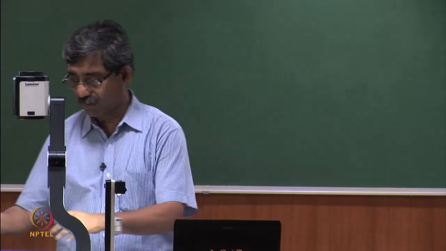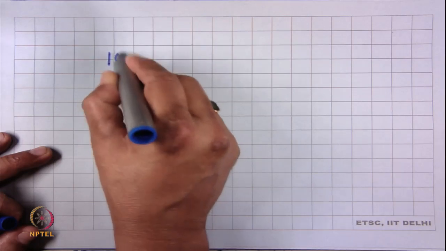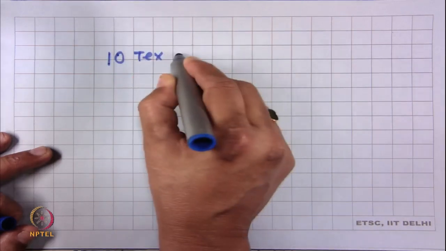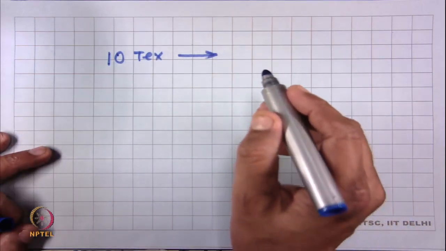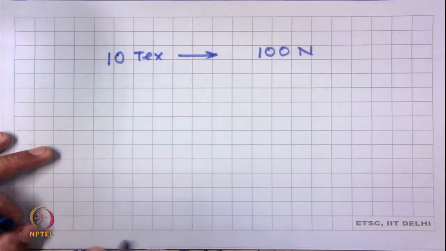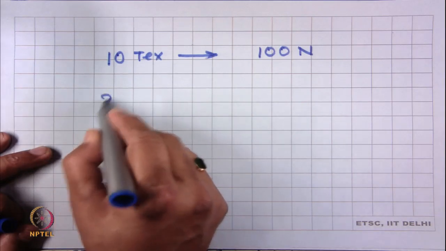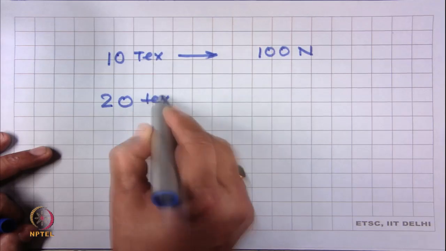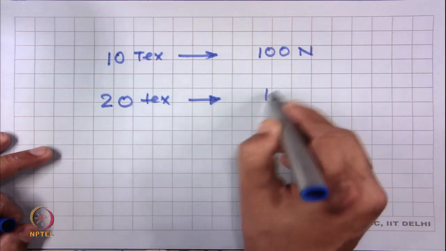Suppose let us take one example. One textile material A of 10 tex has a strength of say 100 Newton. Now, another coarser material B of 20 tex has a strength of 160 Newton.